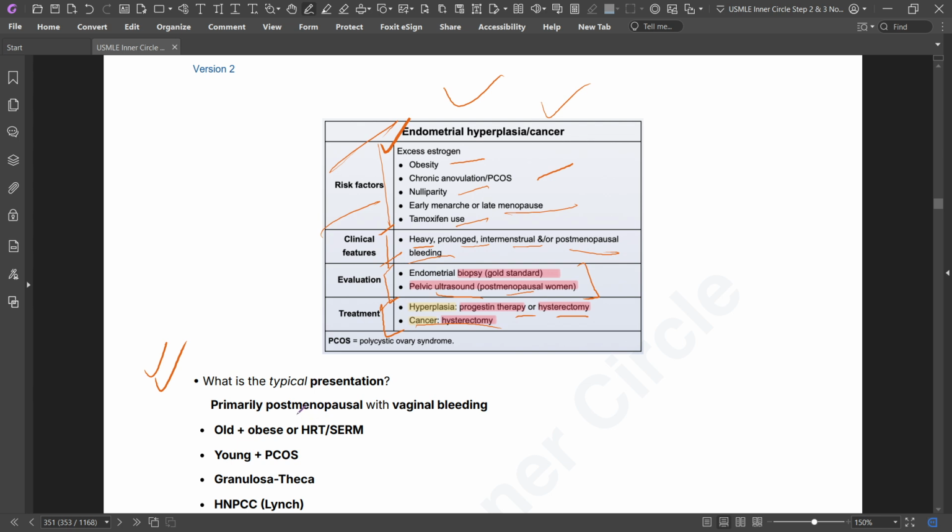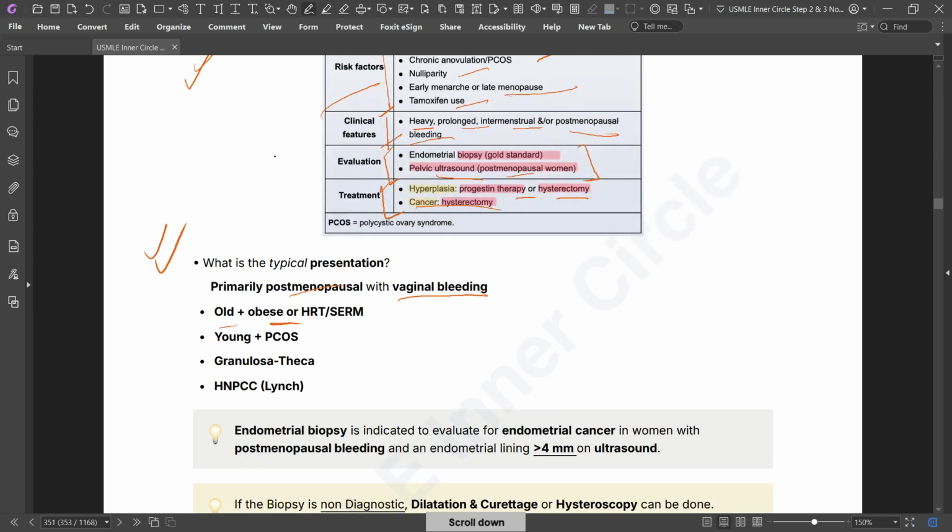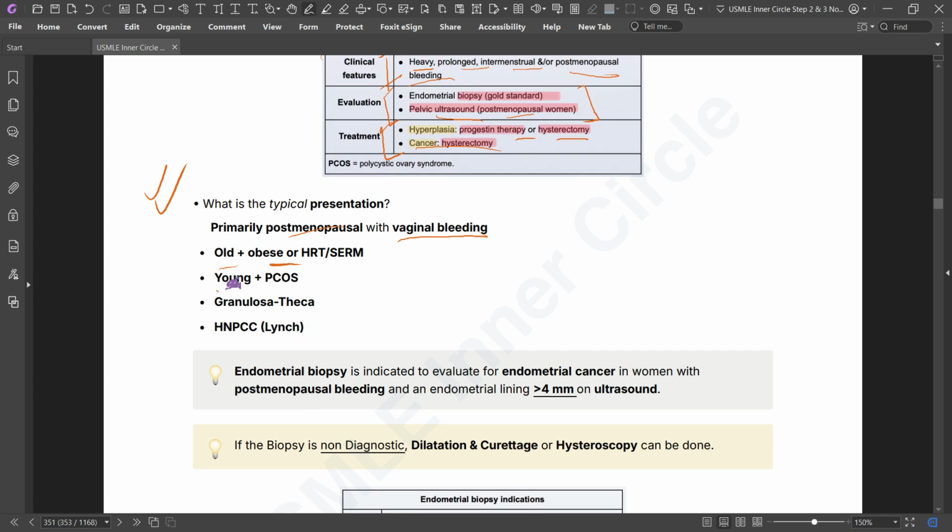Endometrial cancer: primarily postmenopausal with vaginal bleeding, the diagnosis is endometrial cancer. If the patient is old, obese, on hormone replacement therapy or SERM, think about endometrial cancer. If young with PCOS, think about granulosa cell tumor, and it may present with HNPCC, Lynch syndrome.